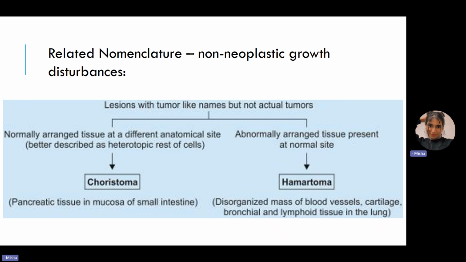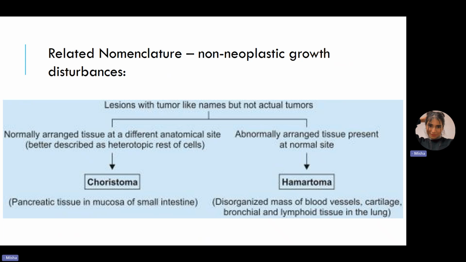Those cells are not supposed to be present there. So we have pancreatic choristia in the duodenum. So this is obviously a disorganized, well-differentiated tissue, ectopic to the site. When I said ectopic pregnancy, do not relate it to a choristoma. That's not a choristoma. All I'm trying to explain is that ectopic means that it is not normal in that particular site. It is not normally present there. It is present at a different anatomical site.